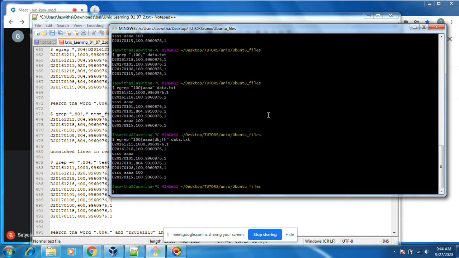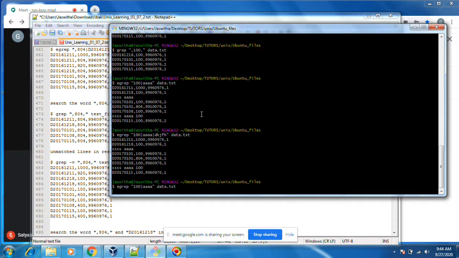If you want to do a single string search, you do grep. If you want to do a multiple string search, you do egrep. If I did this one, I got some output.